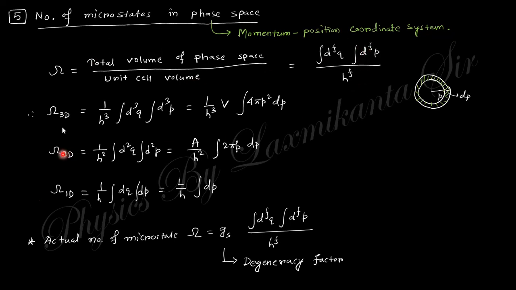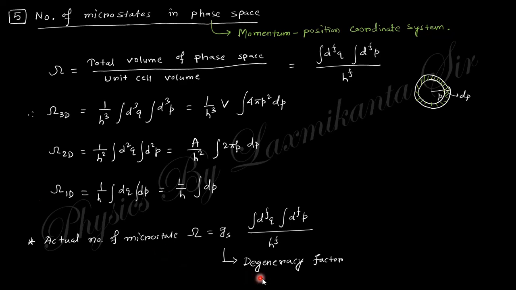So in the case of 3 dimensions, this will be 1 by h cubed, this one, and this is the volume in real space, and this is the volume in momentum space. In 2 dimensions, this will be like that. This is the area in real space, and this is the area in momentum space, and in 1 dimension like that. Actually, the formula will be like that. There is a multiplication of gs. gs is the degeneracy factor. So this is the actual microstate count in the phase space diagram.